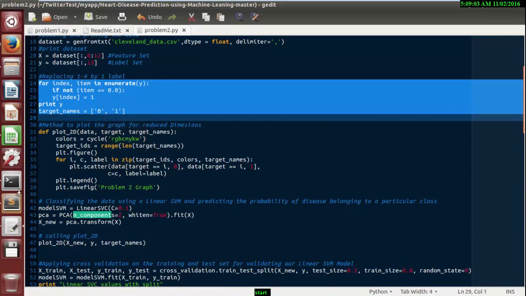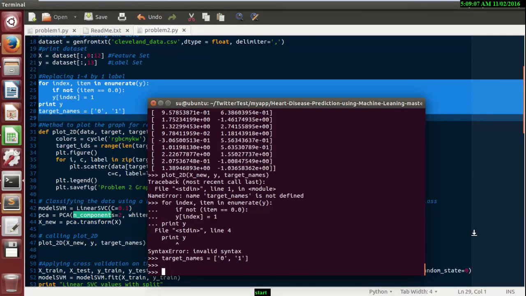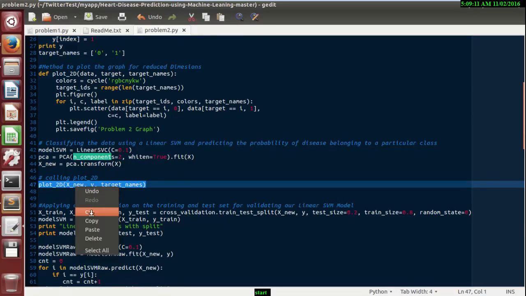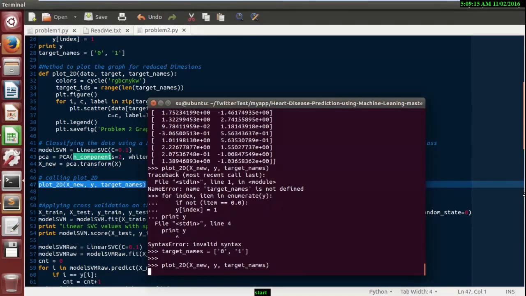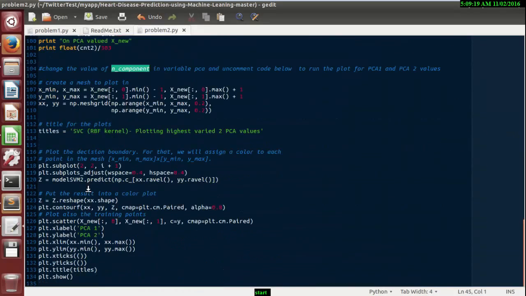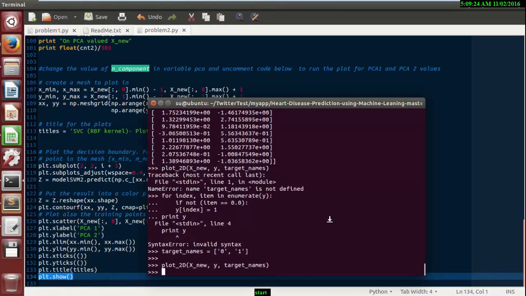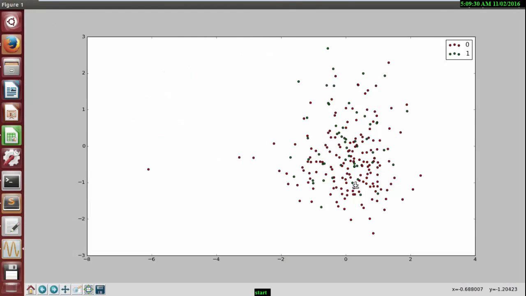Let me run this code first. Okay, now the target name is available. So these are the features, two features.